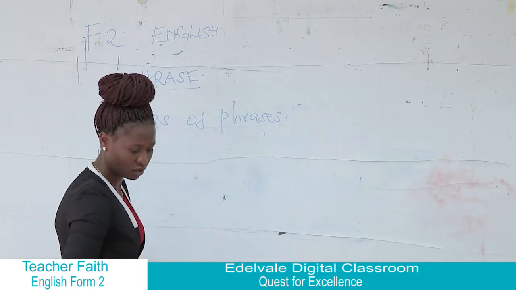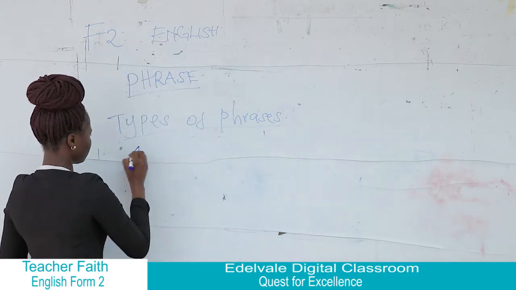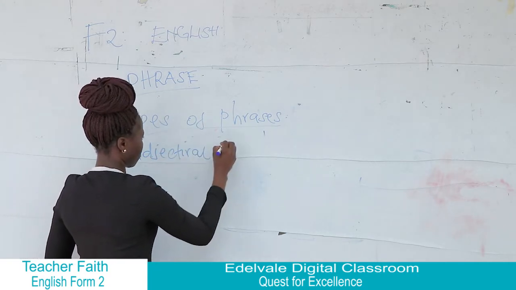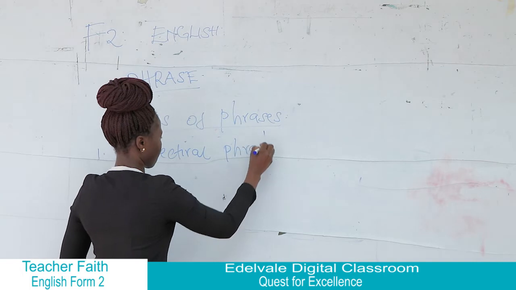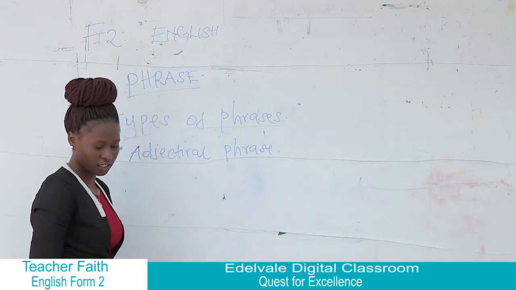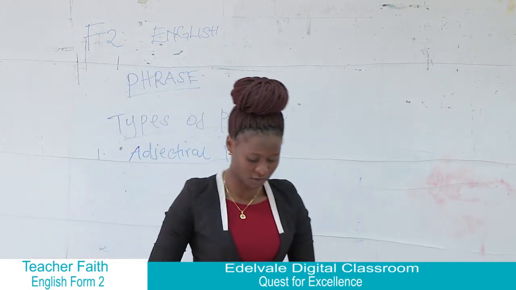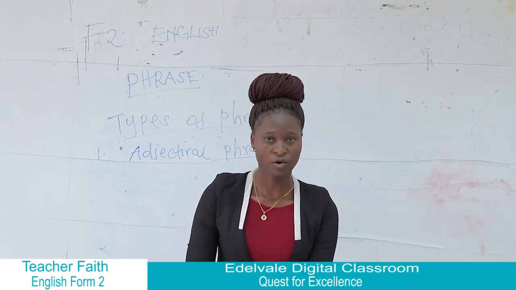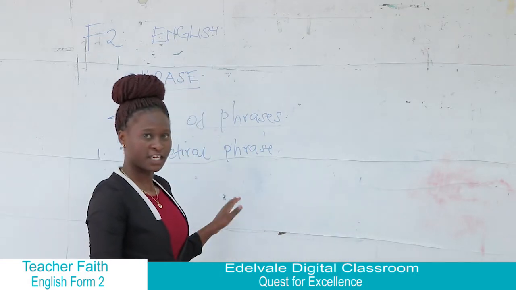We have the adjectival phrase. The adjectival phrase, we also define this as a group of words that does the work of an adjective in a sentence.